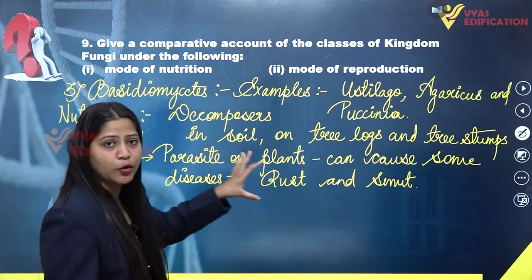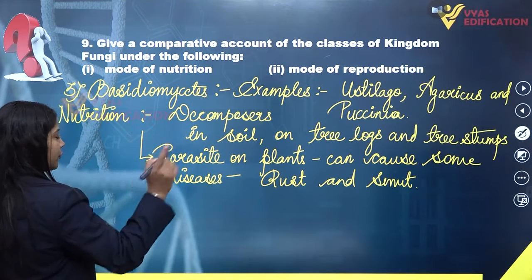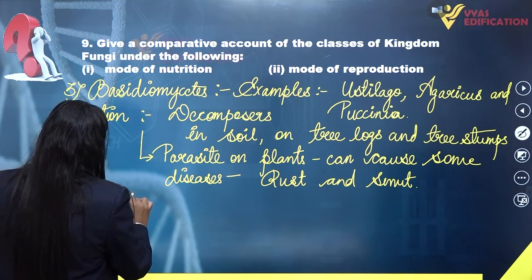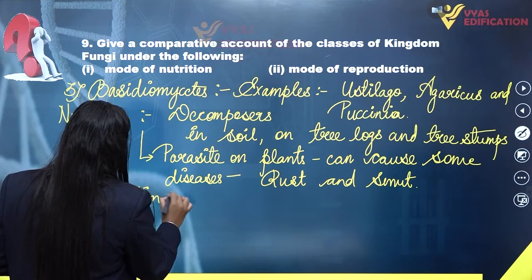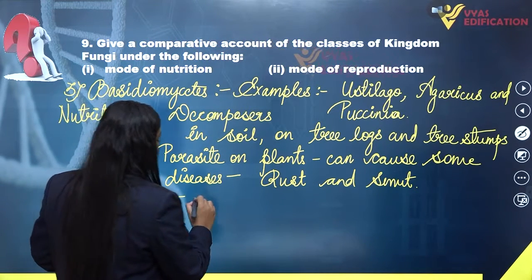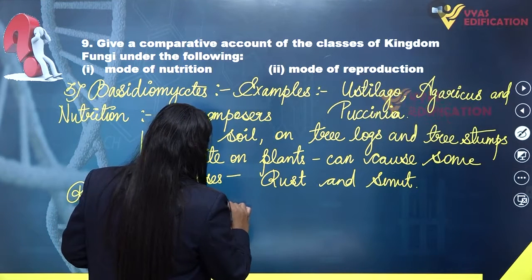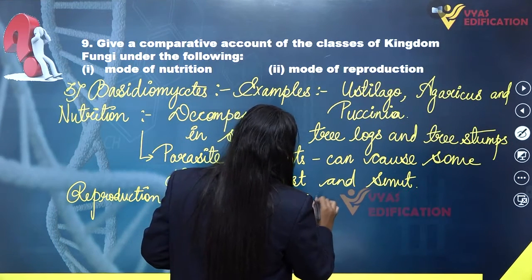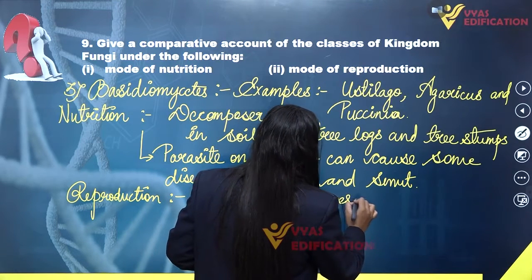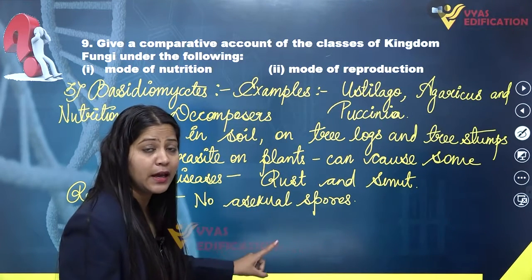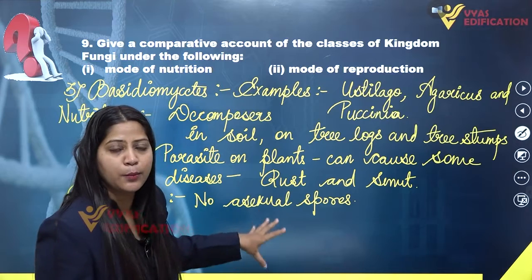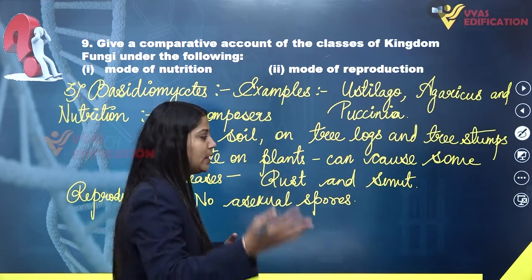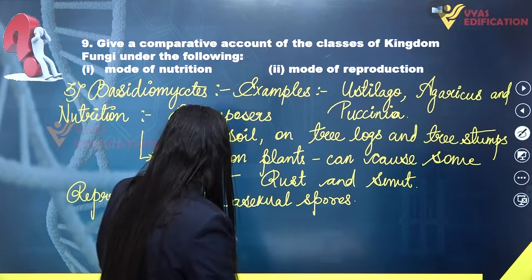Next, we are going to talk about the mode of reproduction in them. There is no production of asexual spores in the members of Basidiomycetes. So no asexual spores are produced in Basidiomycetes, hence they can reproduce through vegetative reproduction and by the method of fragmentation, which is a method included in vegetative reproduction only.